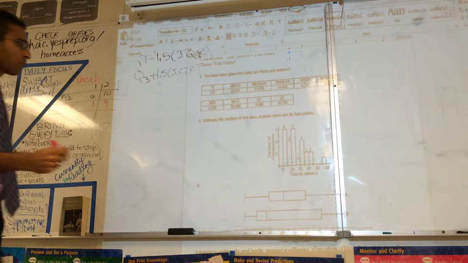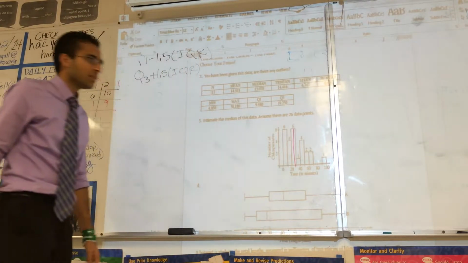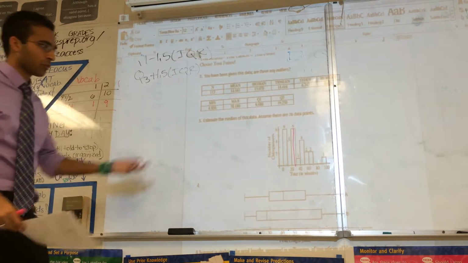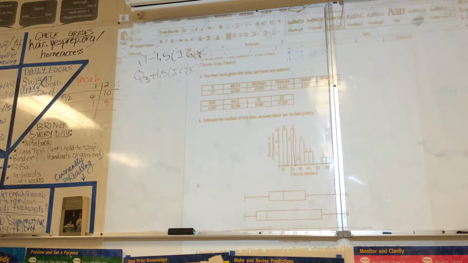So if there are 26 data points, the median will be data point 13, which will be right in here. Somewhere between 20 and 30. We have no idea where it is, but just somewhere between 20 and 30. Do you want 20 dash 30 as an answer? It'll be a multiple choice question. Only one of the answers will be between 20 and 30. If it's free response, you would say somewhere between 20 and 30.